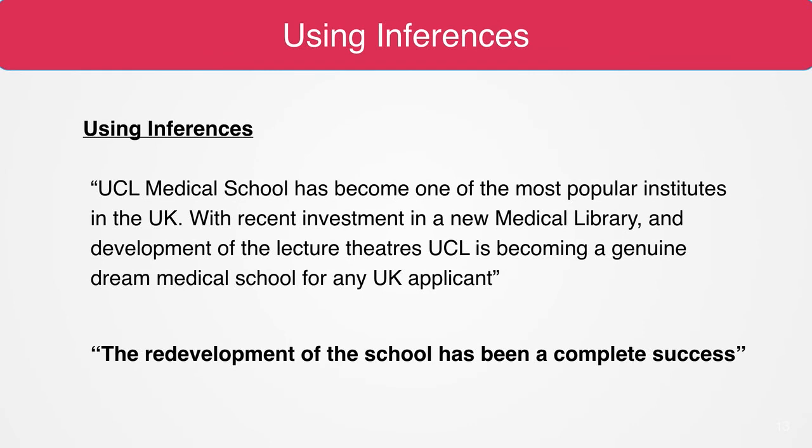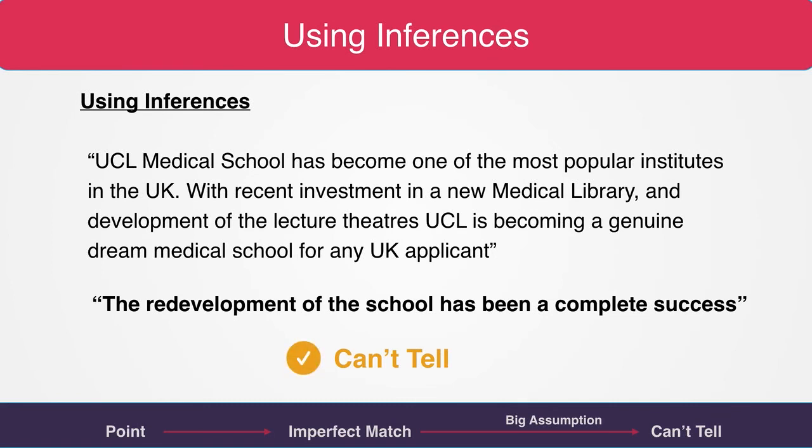And now the fourth and last example. The redevelopment of the school has been a complete success. Again, the statement goes too far. The passage has hinted at some successful points about the redevelopment, but we don't know whether there is a complete success. For example, it may have taken 6 years instead of 4 years. It could have cost an extra £5 million. We just don't know. And therefore the answer is can't tell.